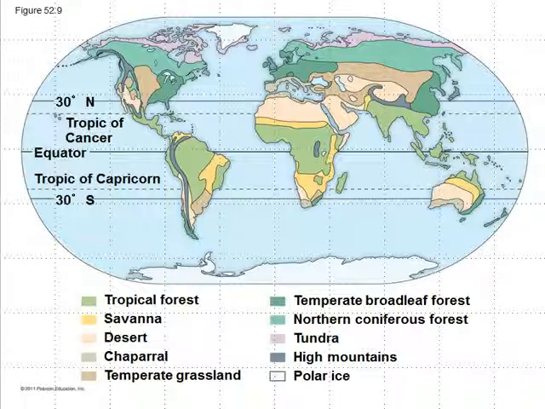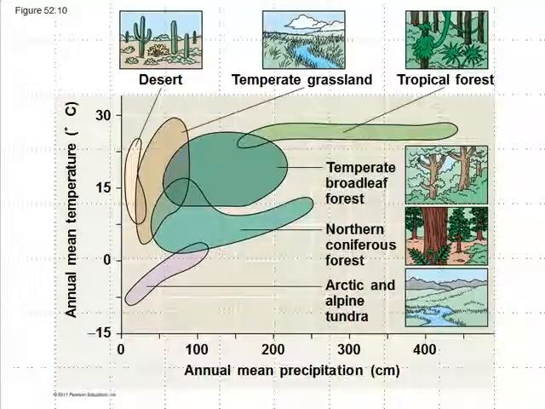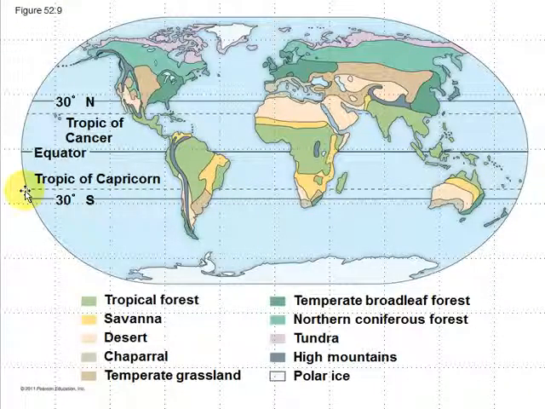If you look carefully, you'll also notice particular patterns. For the most part, tropical forests tend to be near the equator, near the center of the planet, whereas, say, coniferous forest tends to be up toward the northern edges of the planet, and tundra tends to be both north and south, toward the North Pole and the South Pole. So you can see particular patterns as you look around the entire world and divide it into biomes.